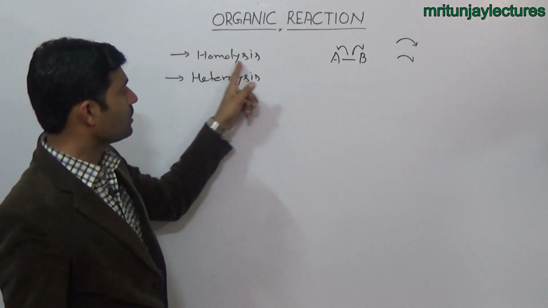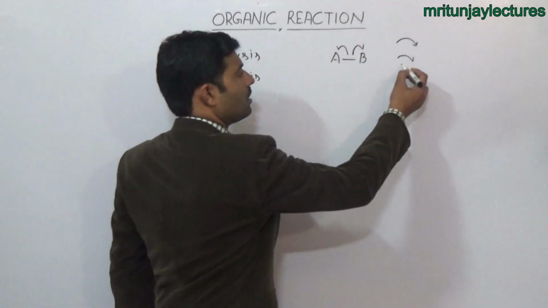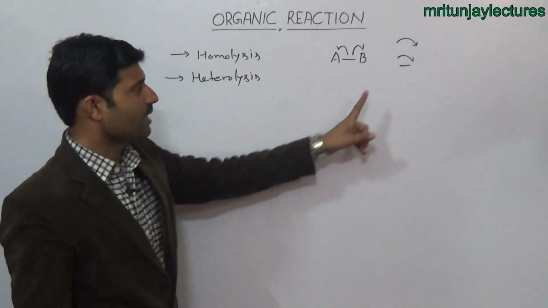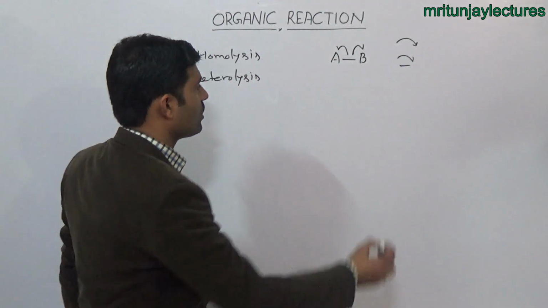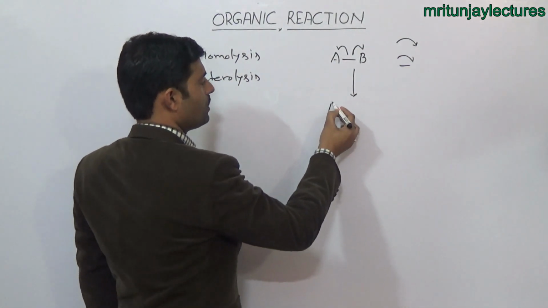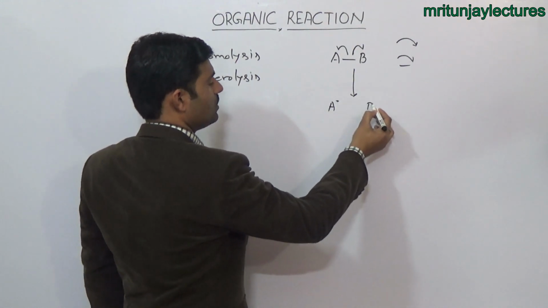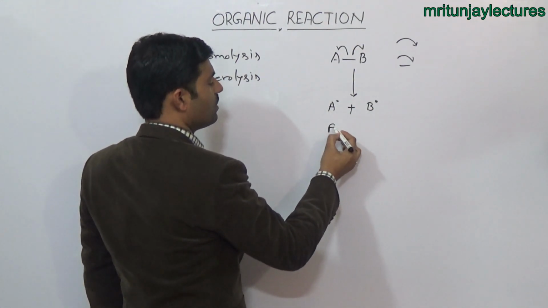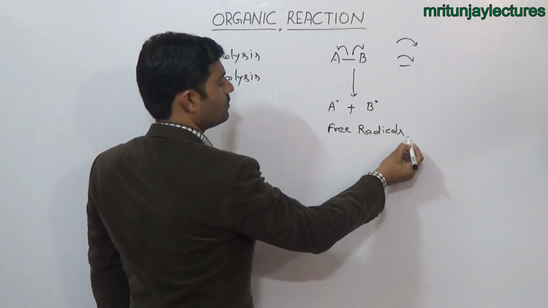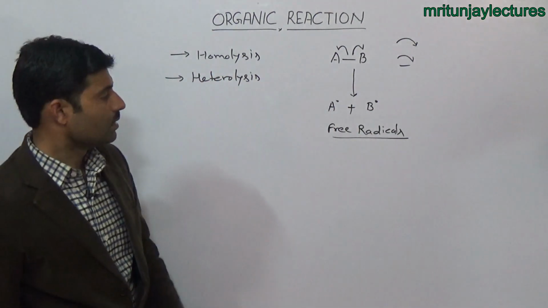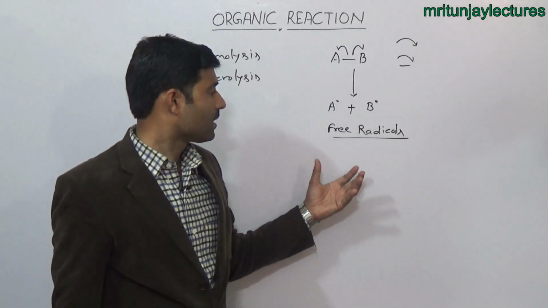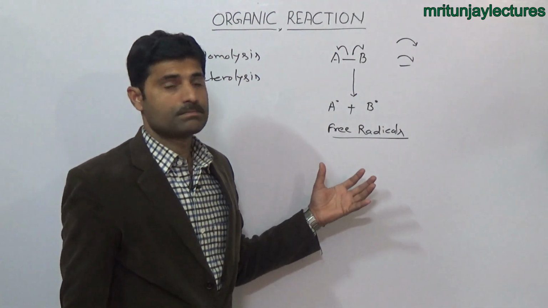If we show the homolysis, we use the fish arrow or half arrow. Half arrow indicates the homolysis. And after the homolysis, the resulting species which is formed is electrically neutral, and that is called a free radical. Free radicals are short-lived fragments and very highly reactive.